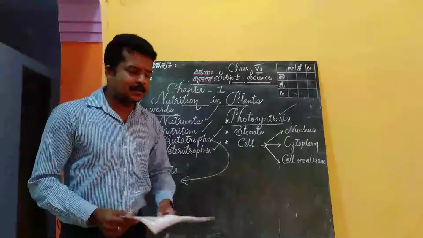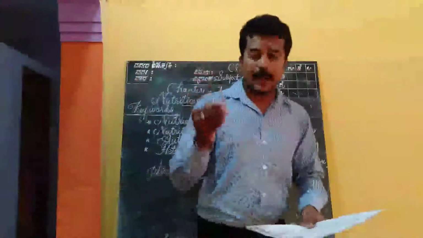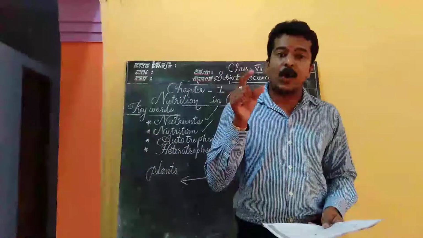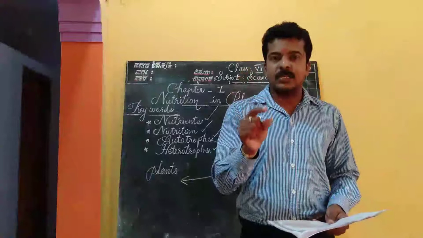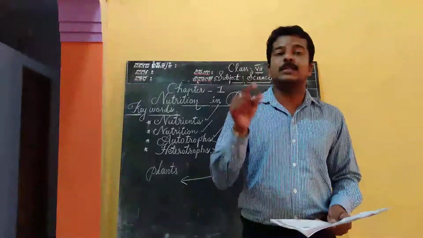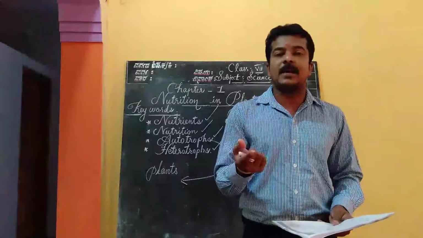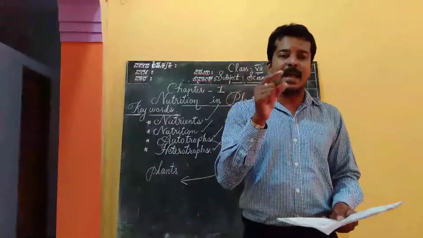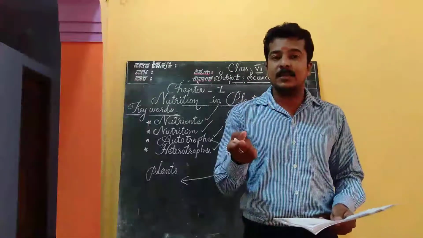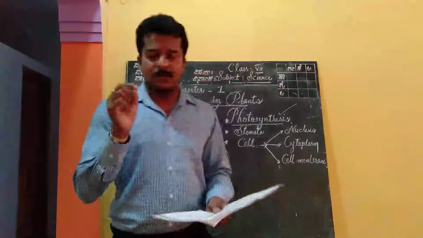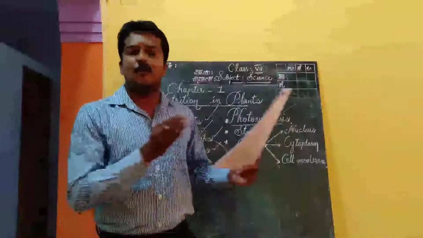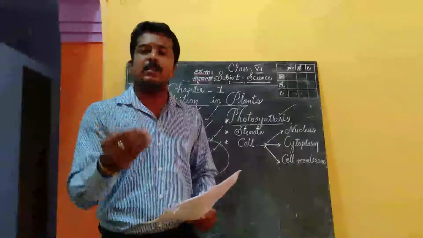And you know very well, as I told you, plants prepare their food for themselves, and the process is called photosynthesis. The main things they use for preparation of food are carbon dioxide, water and sunlight. And what is the product? It is carbon, what is it? Yeah, glucose. Okay, see.